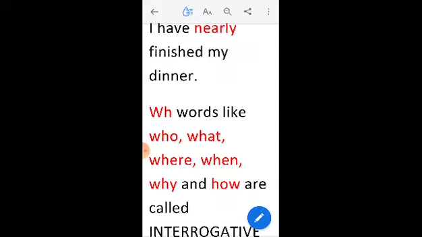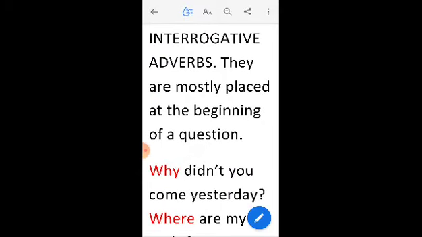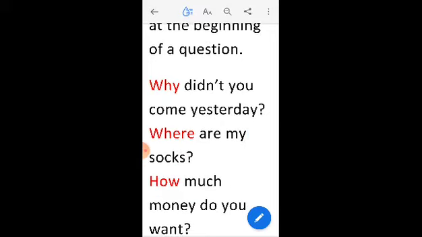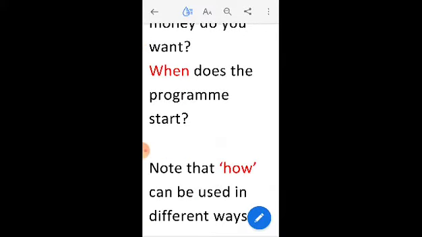Now, WH words like who, what, where, when, why and how are called interrogative adverbs. Now, they are mostly placed at the beginning of a question. For example, why didn't you come yesterday? Where are my socks? How much money do you want? When does the program start?